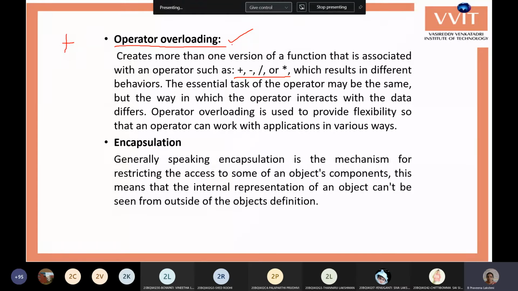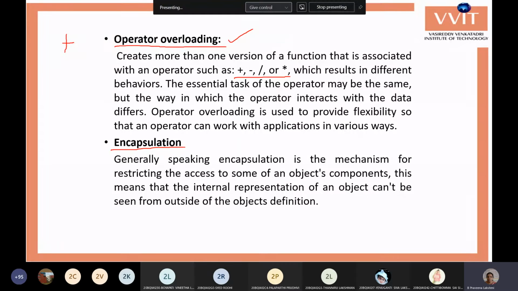We can overload two different items: one is the operator and another one is the functions. If it is a function, we'll use the same name. If it is an operator, we will use the same operator as the existing operator, but we'll use different data types. And the next feature is encapsulation.